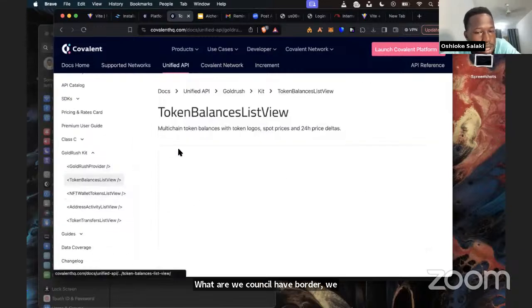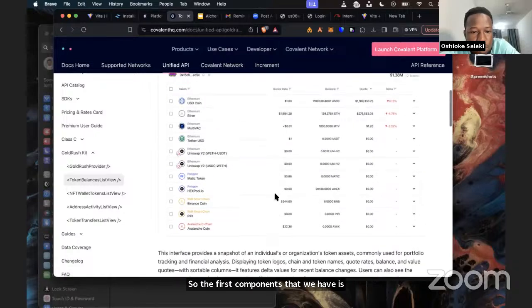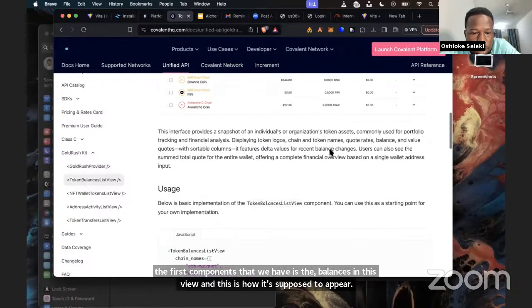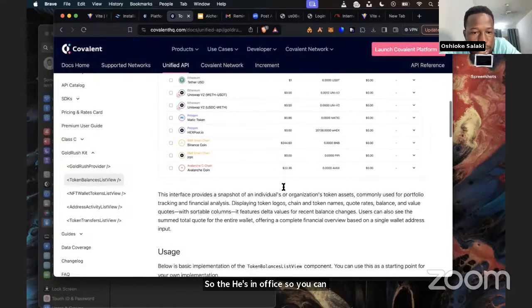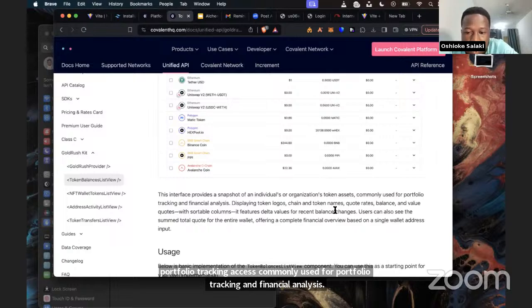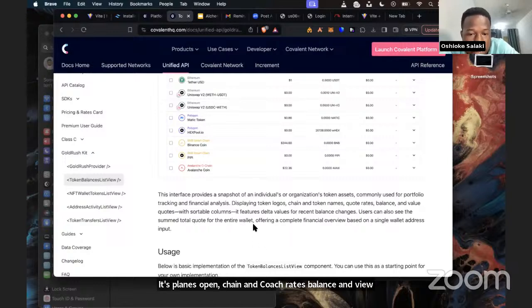So the first component that we have is the token balances list view, and this is how it's supposed to appear. So the usage. So this interface, you can just read about it. This interface provides a snapshot of an individual's or organization's token assets, commonly used for portfolio tracking and financial analysis, displaying token logos, chain and token names, quote rates, balance, and view quotes with sortable columns. It features data delta values for recent balance changes. Users can also see sum total quotes for the entire wallet, offering a complete financial overview based on a single wallet's address input.